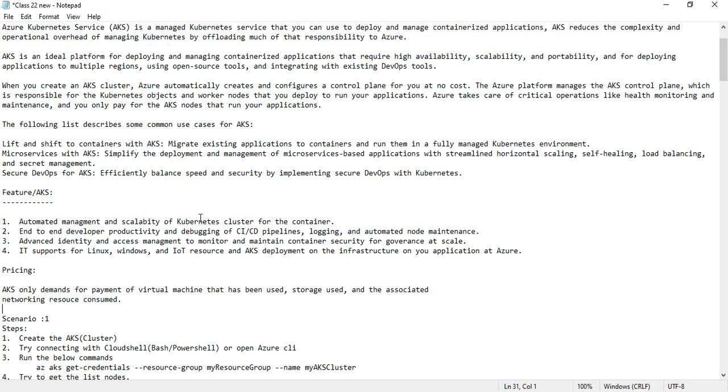Advanced identity and access management to monitor and maintain container security, for governance at scale. The main thing for any company's environment is identity and access management. First of all, it needs to protect the environment in order to protect the network from external attacks.